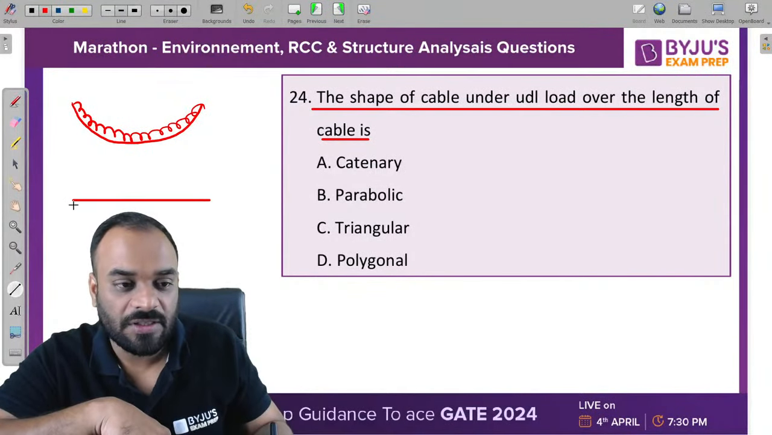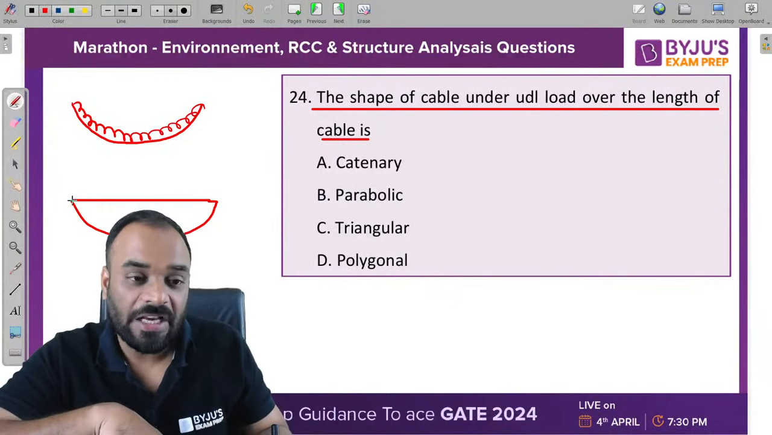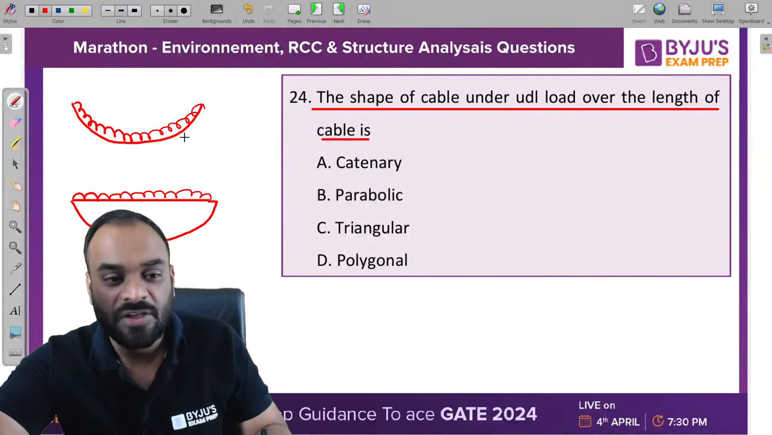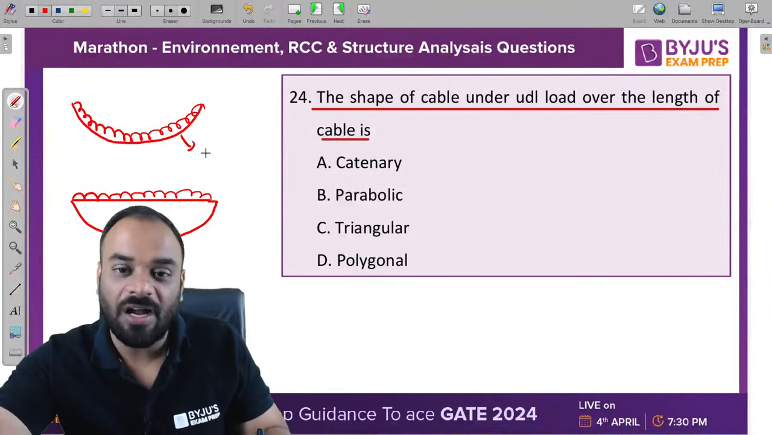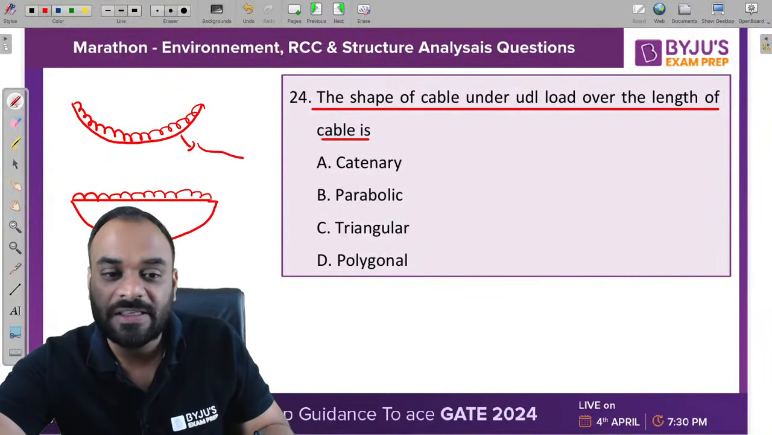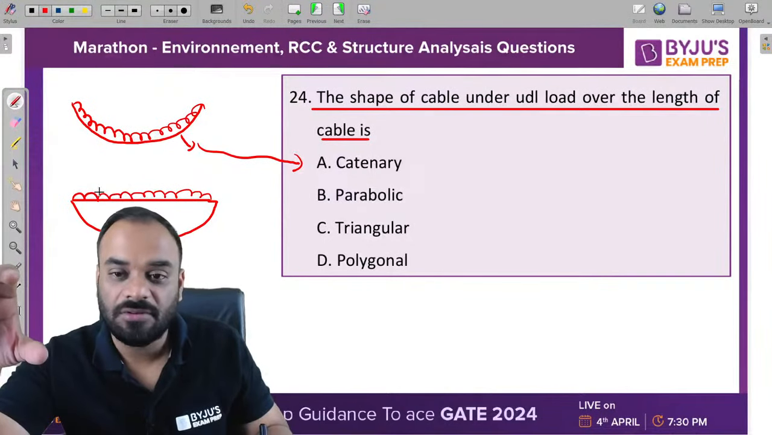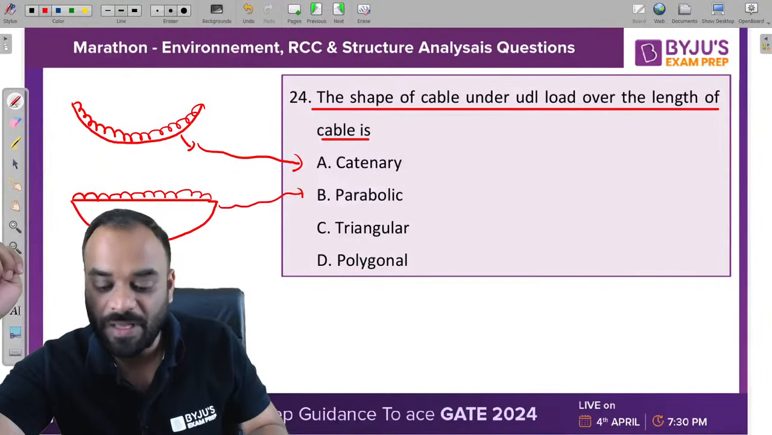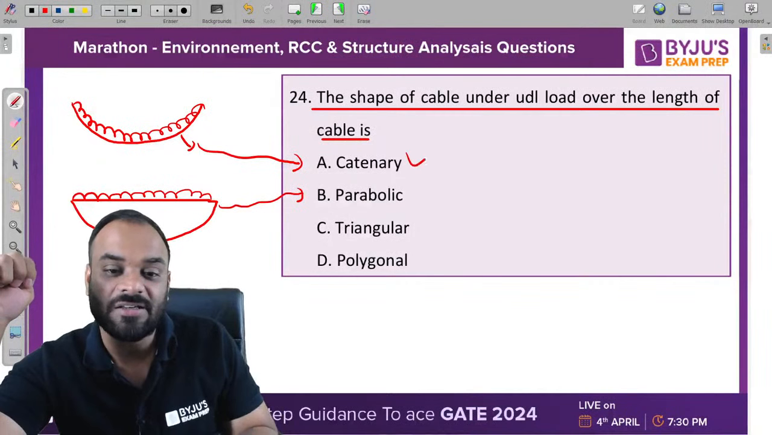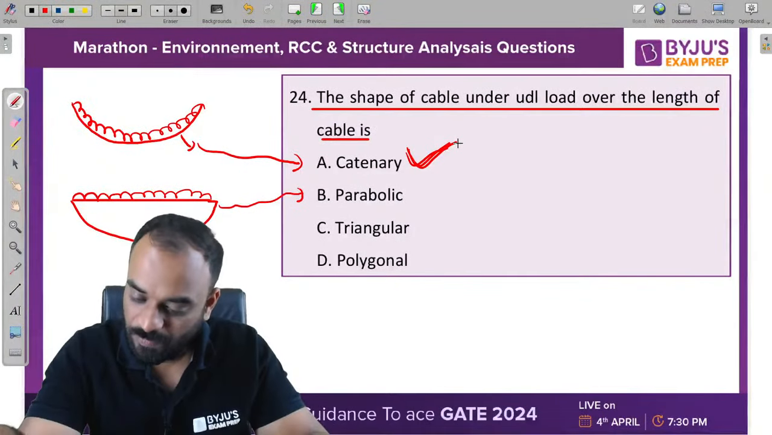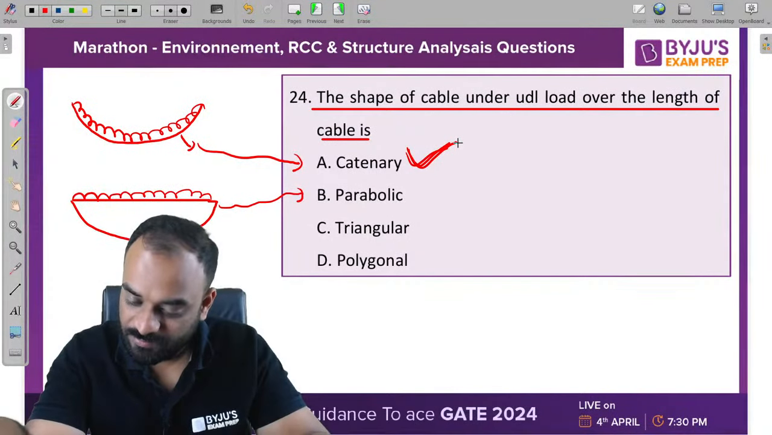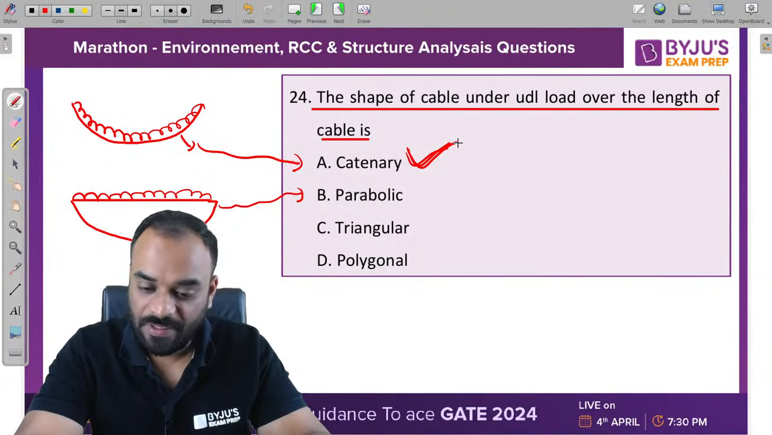Second type of loading is we have a span. Span is nothing but the horizontal distance between the supports, and if you apply the UDL on the span length, then the shape of cable will be different. So the first case is the shape of cable under the UDL over the length of cable is catenary, but when you have the UDL over the length of span, then it is known as parabolic. That's why A is the correct answer for the problem. A sahi hoga bachchon. All of you are getting it or not? Please tell me, guys. Okay, A is the correct answer.